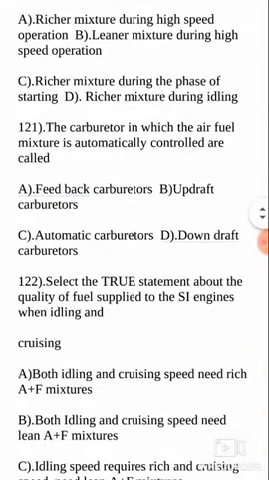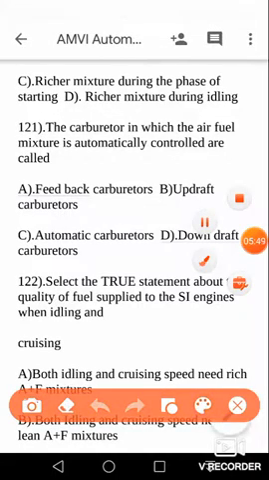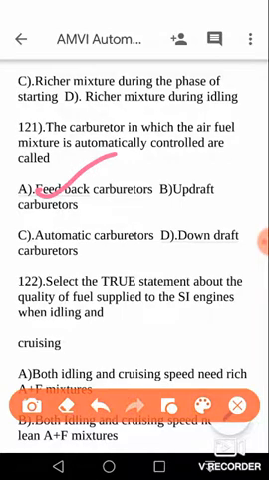Next, the carburetor in which the air fuel mixture is automatically controlled is called a feedback carburetor. There are various types of carburetors: feedback carburetors, updraft carburetors, automatic carburetors, downdraft carburetors. But here the answer is feedback carburetors.